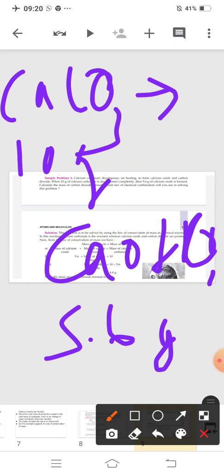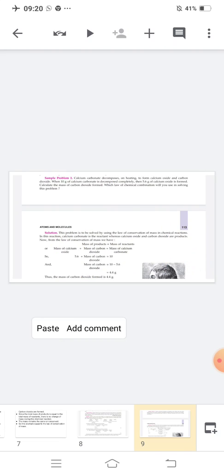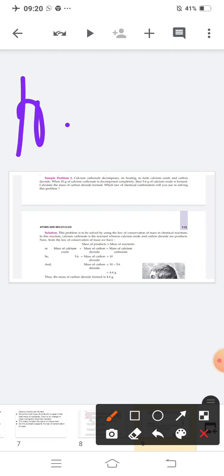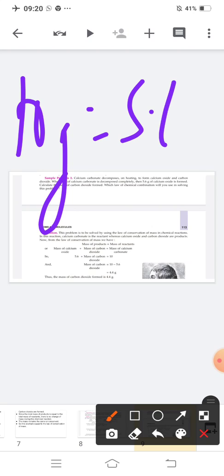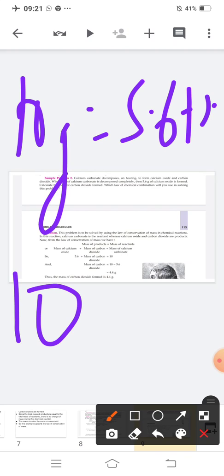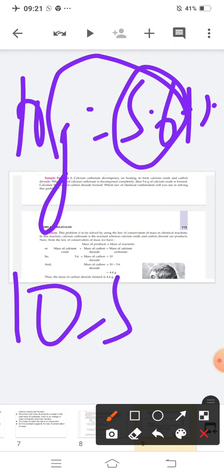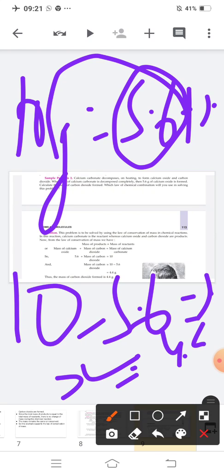We know that the mass of reactant is equal to the mass of product. So we know that 10 gram is equal to 5.6 gram plus X. Take the CO2 amount as X. What you will do, this 5.6 will come here and it will become negative. So the value of X is 4.4 gram.